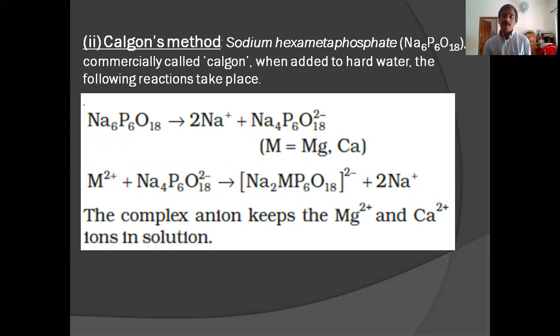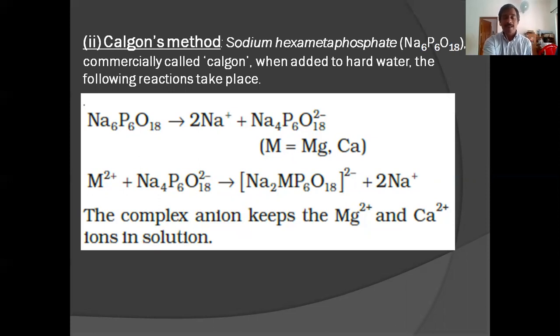This complex anion is stable. So calcium and magnesium cannot come back to the water. Calcium and magnesium are arrested there, or in other words, removed from the water, so water changes to soft water. The complex anion keeps the Mg2+ and Ca2+ ions in solution.